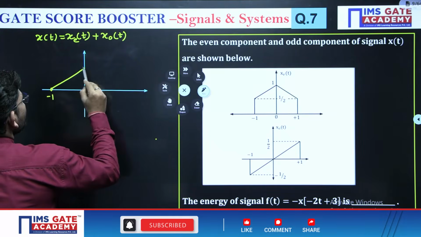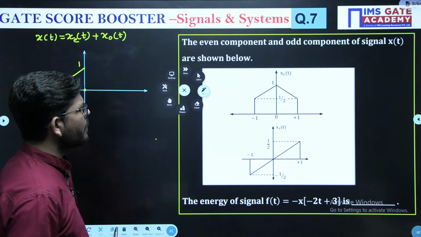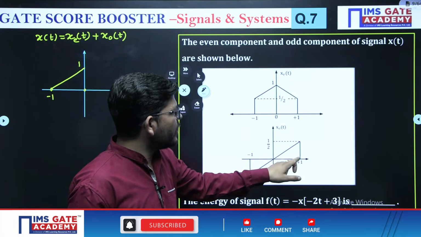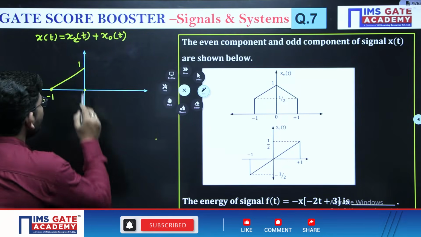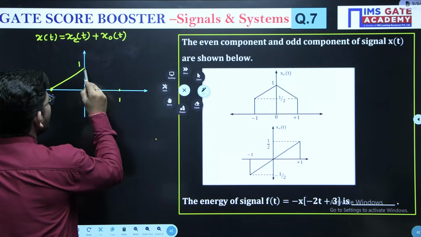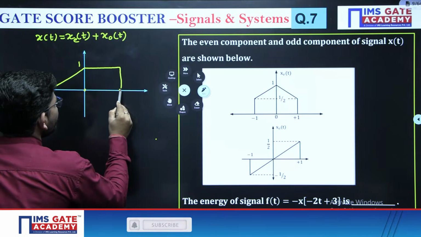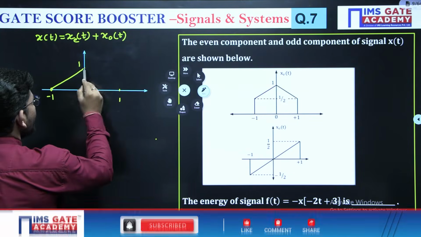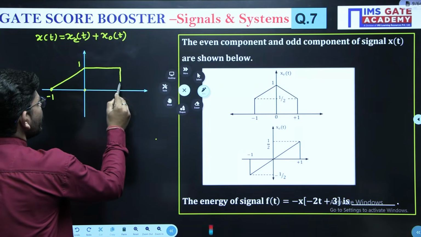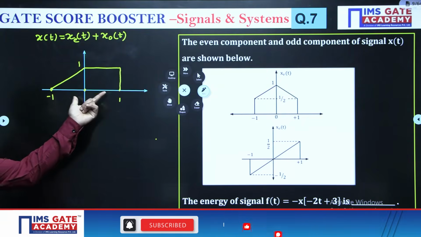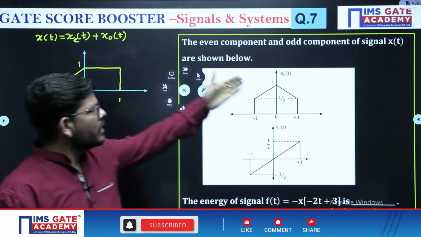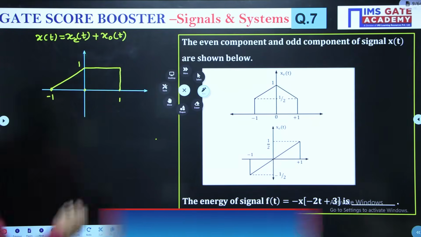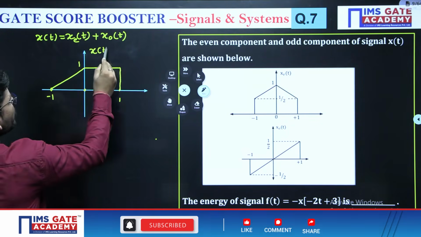So from here we have to move to 1. Now at this point, it has a value 1/2, and this has a value 1/2. 1/2 plus 1/2 will be 1. So at the point 1, we will get 1. After that, there is no existence of the signal. It is only existing from -1 to +1. So you can see this signal is neither even nor odd. That's why they have resolved it into even and odd components. So this is how you will get your original signal back. This is your signal x(t).